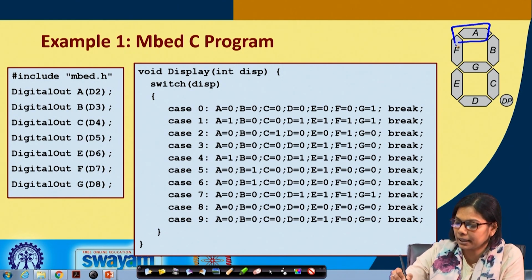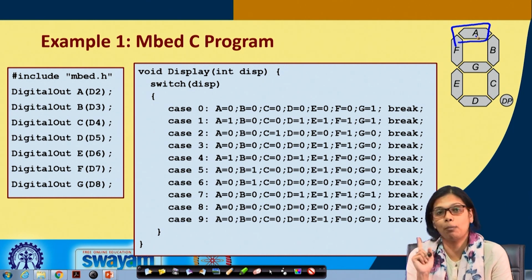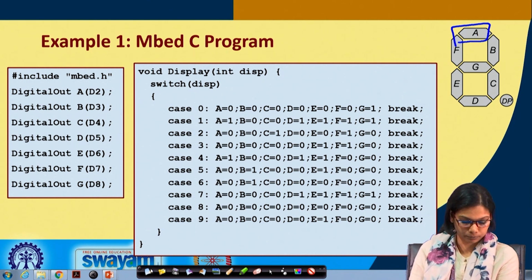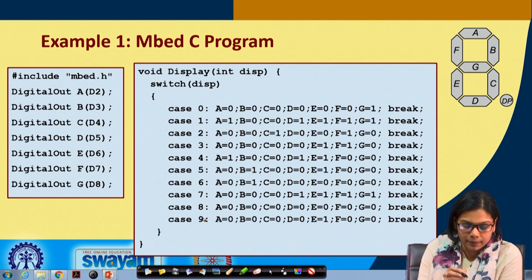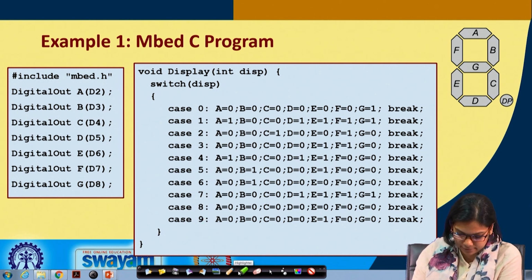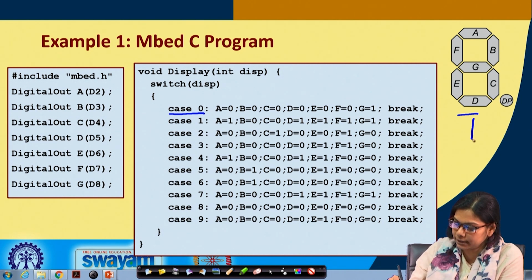This is the A segment. When will this segment glow? It will glow when you pass a 0 to it. So, to glow it, you need to pass a 0 because it is a common anode. If it is a common cathode, you have to do the opposite. Now, there are 10 cases because I have told you I will be displaying from 0 till 9 with a delay. Let us first consider case 0. What is 0? This is 0.